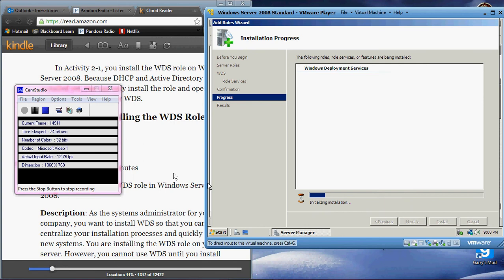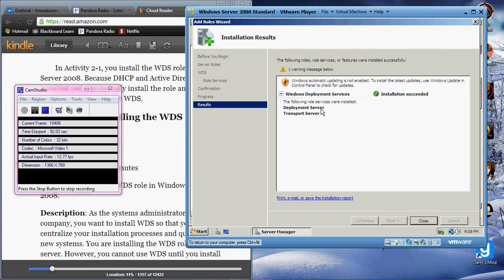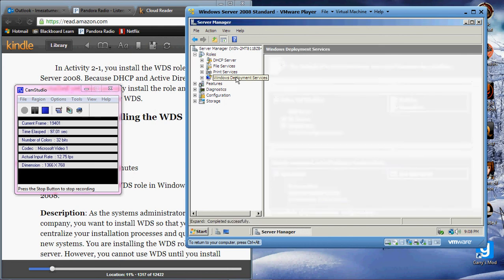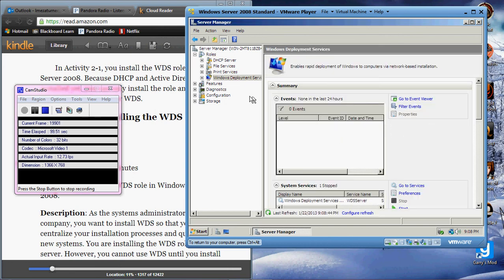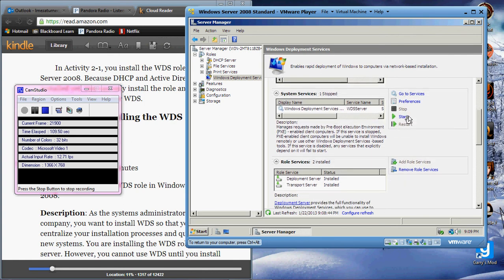It's installing at light speed. And it's almost done. Just collecting installation. Okay, there we go. And it is successfully installed. Let's look at our options here. For your preferences, start it.